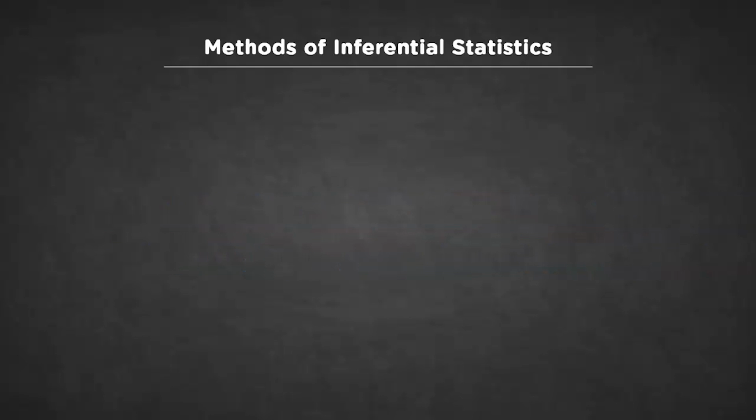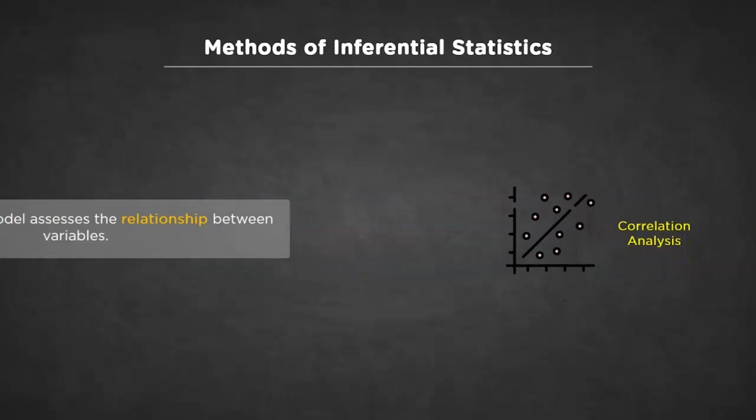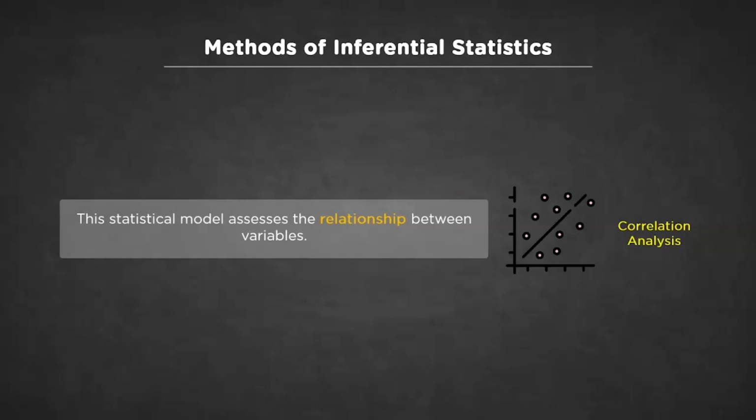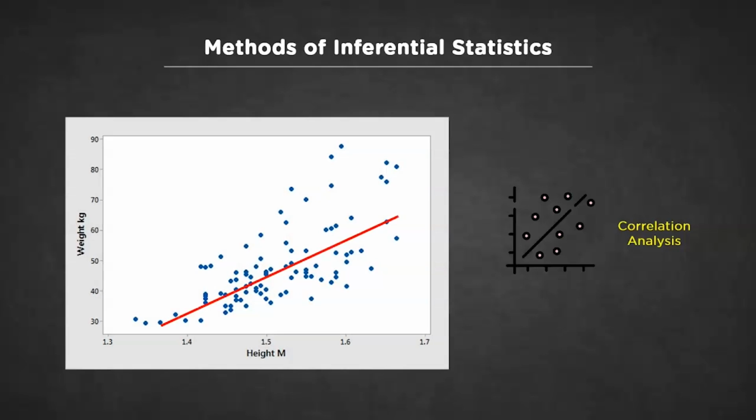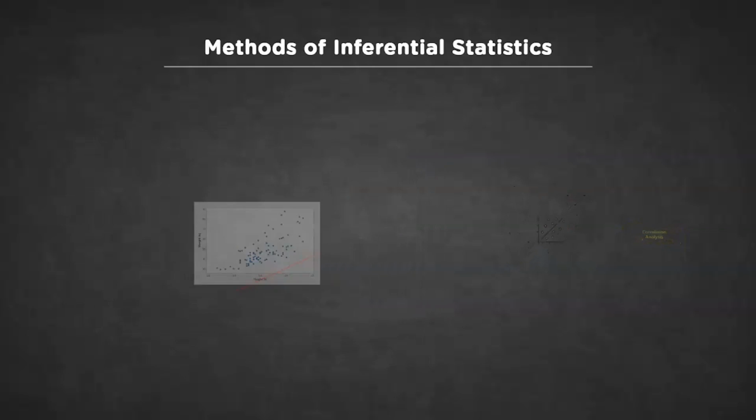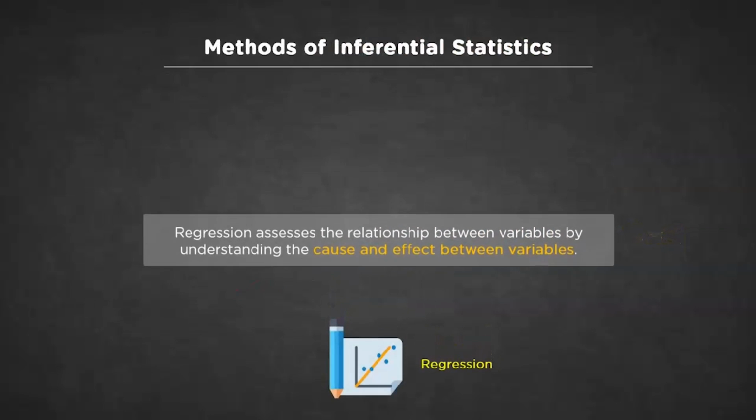Third statistical method we have is correlation. This type of statistical analysis assesses the relation between two variables. In other words, if one variable goes up, then what happens to the other variable? Does it go up or down or stay the same? This evaluation is achieved using correlation. For example, consider this plot of height and weight. With the increase in average height, we'll expect the increase in weight too, intuitively, but correlation allows us to measure that scientifically.